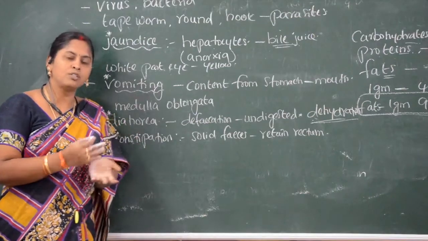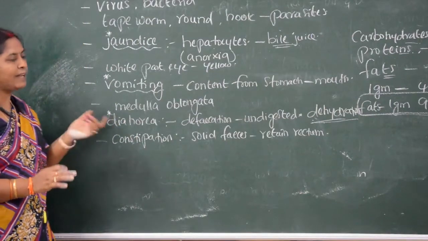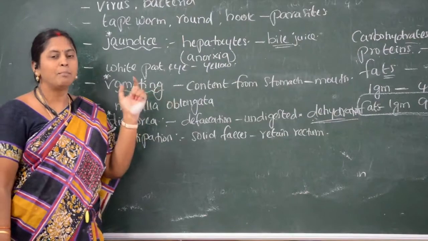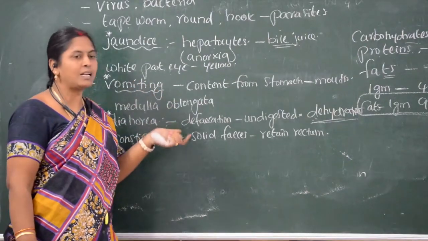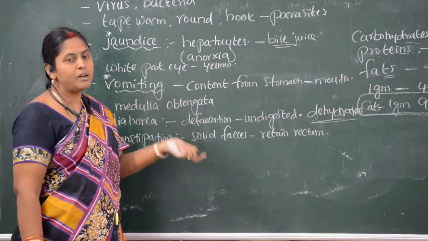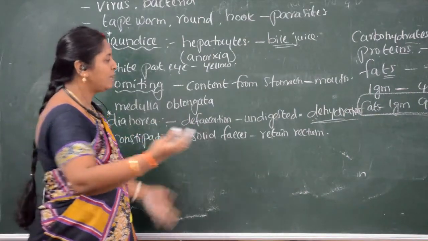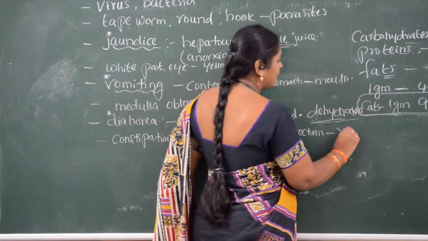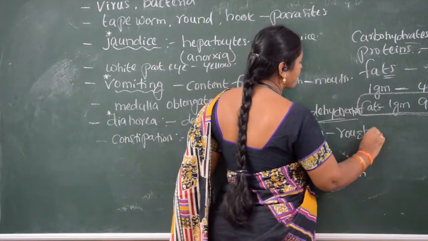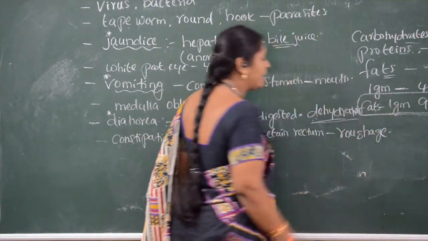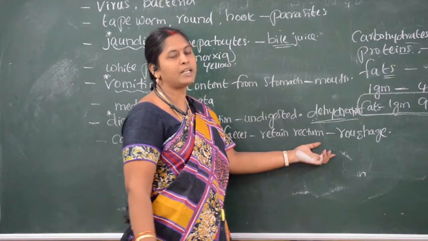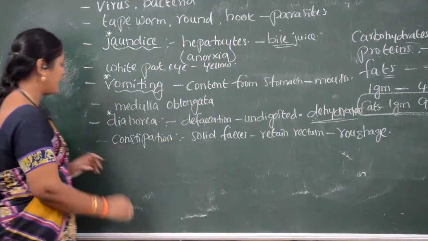Another cause is less plant fiber, because mostly plant material has more fibers. If the fiber material is less in the food items, and that fiber material we can also call roughage, constipation occurs.